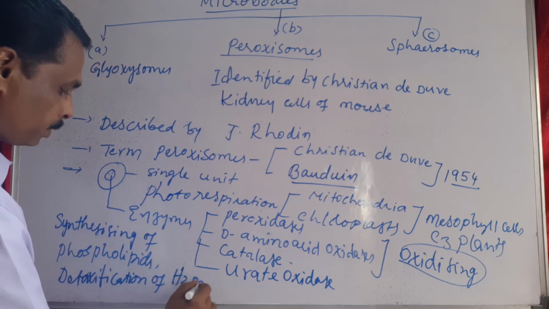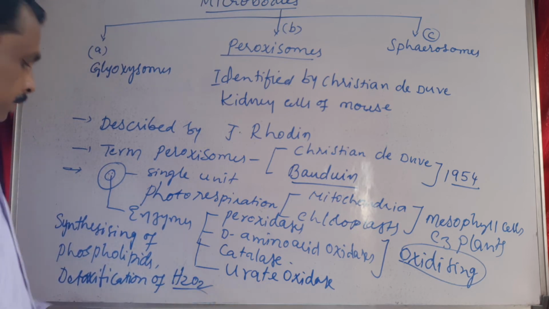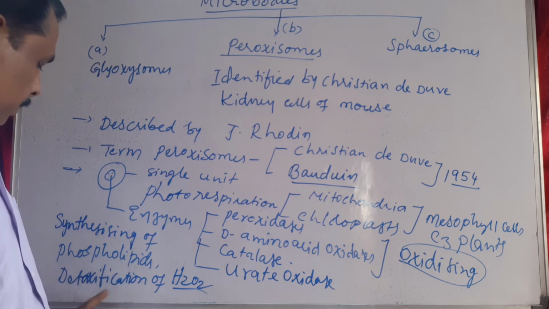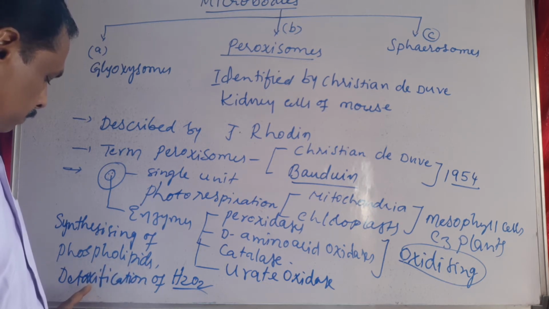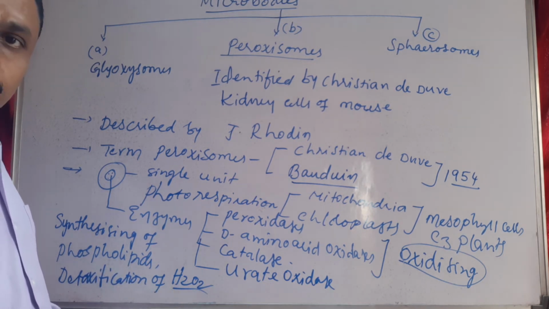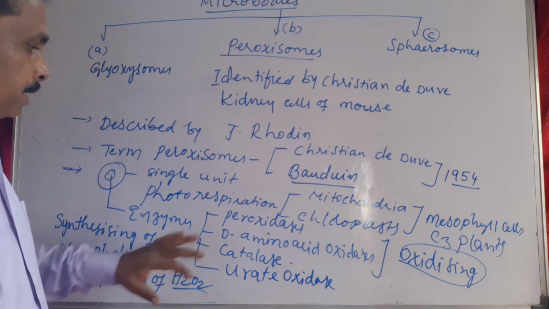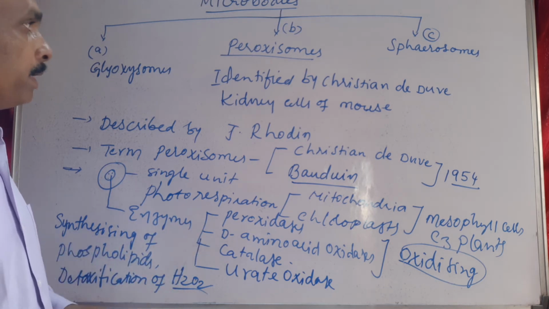This is very, very important. These are the main functions carried out by the peroxisomes.